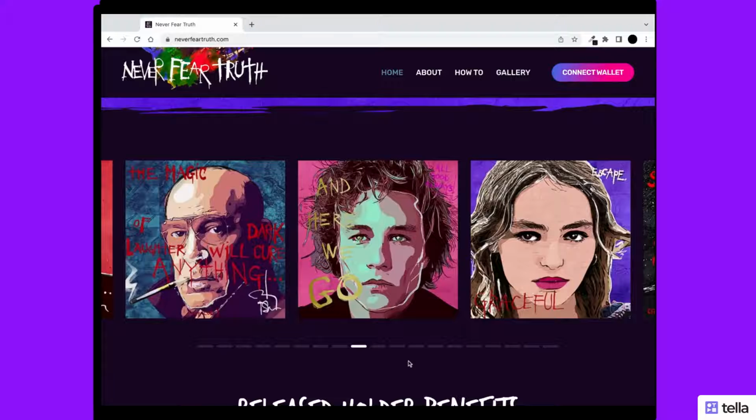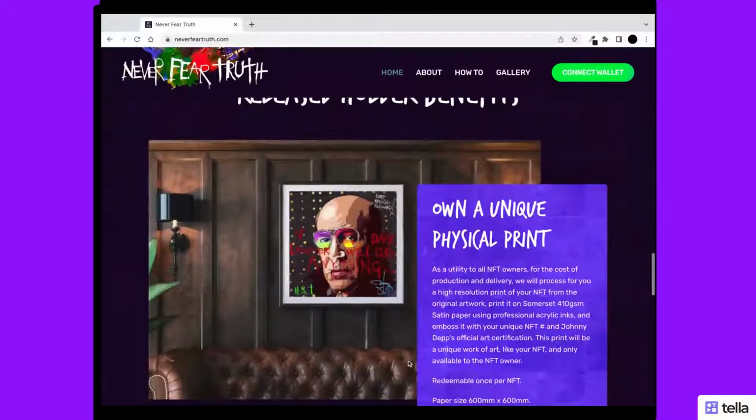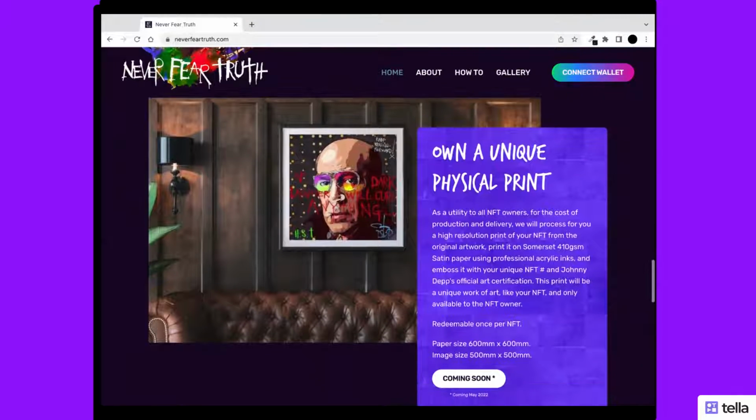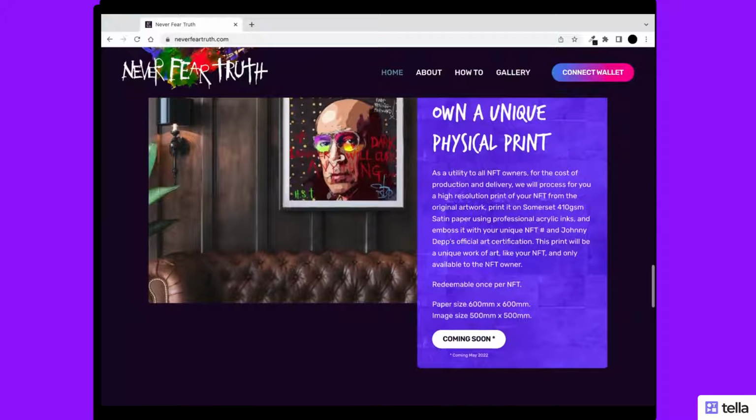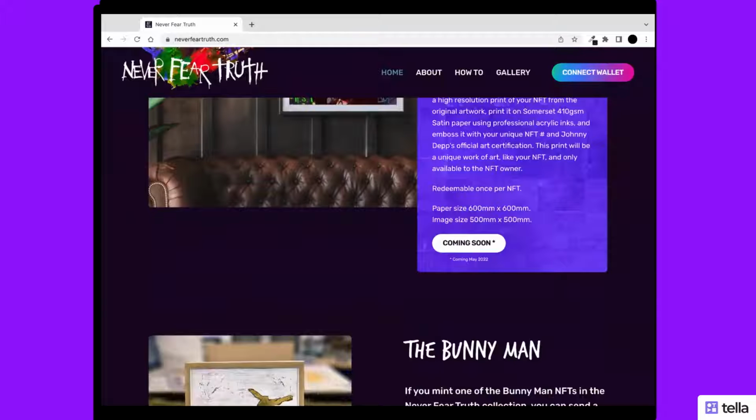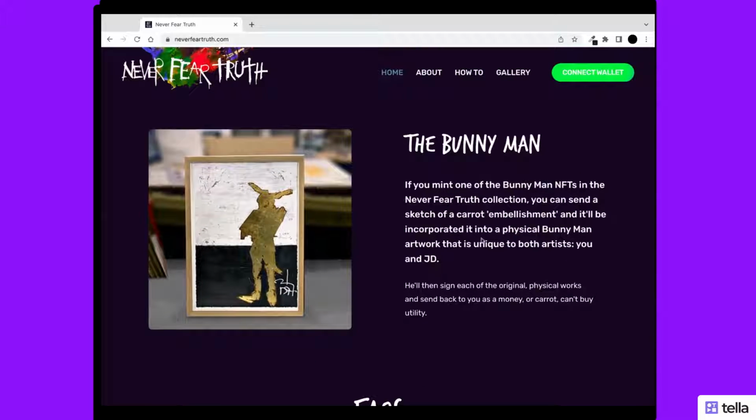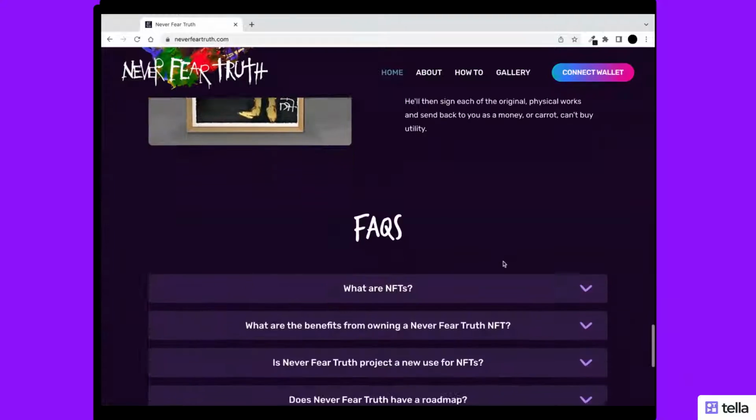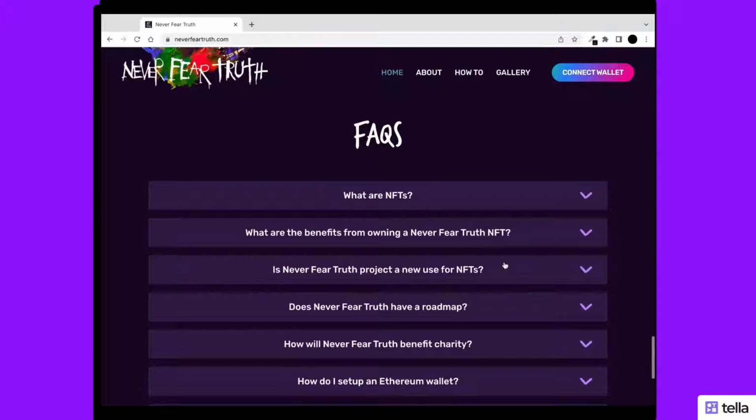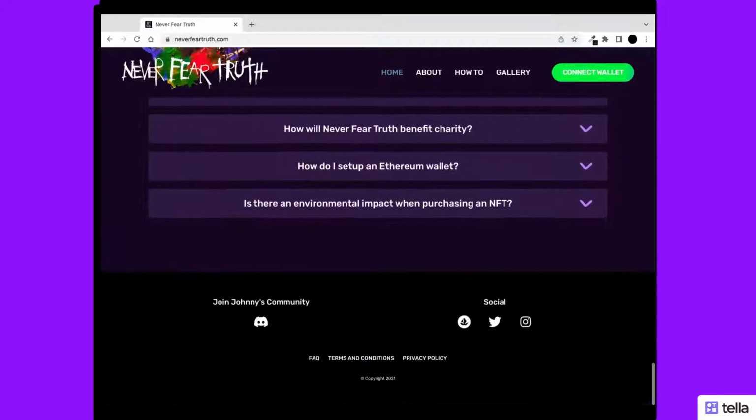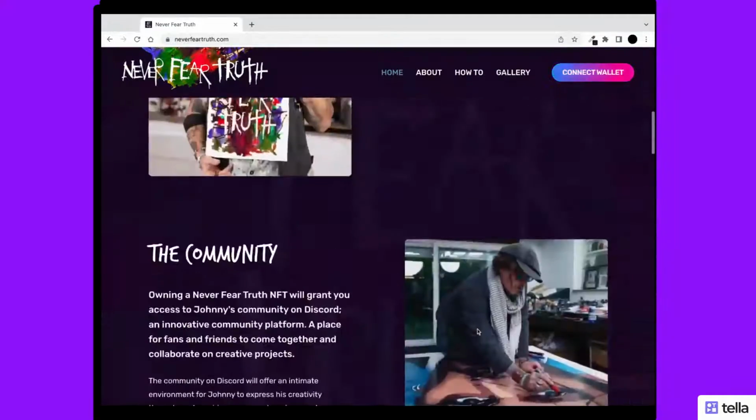Let's continue scrolling to the next section, where they show that you can also get a physical print of his artwork, although this is still a coming soon feature. Then we've got another section about one of his NFT projects, which is the Bunnyman. And finally, the FAQ section and the footer at the bottom, which contains the social links, a link to his community on Discord, and the legal pages. So this was a brief overview of the homepage.